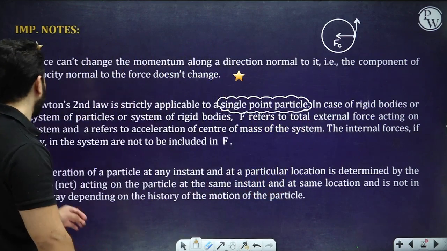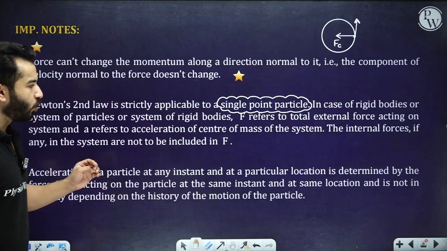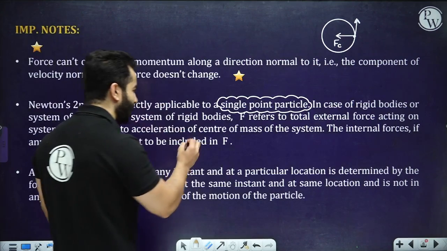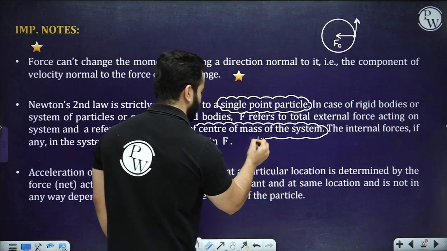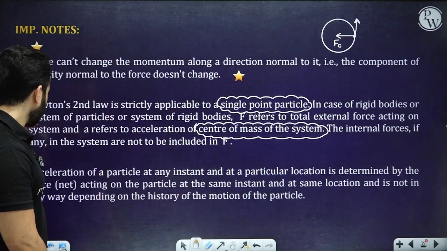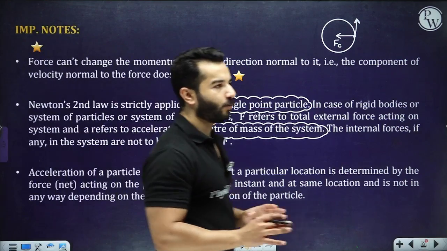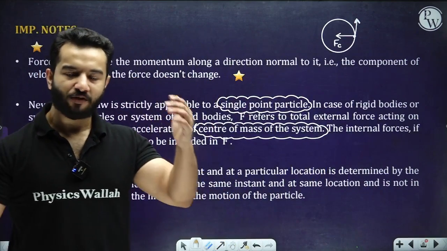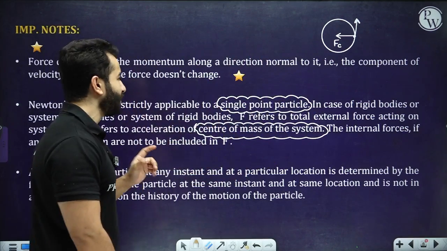In case of rigid bodies or a system of particles or a system of rigid bodies, F refers to the total force acting on the system and a refers to the acceleration of the center of mass of the system. Again, we are going to deal with center of mass after 1 or 2 chapters, but still, this point is important for you to understand. The internal forces, if any, in the system are not to be included in F. We are not going to talk about internal forces. When we write F equals ma, that F is the net of all the external forces. This is also very important.